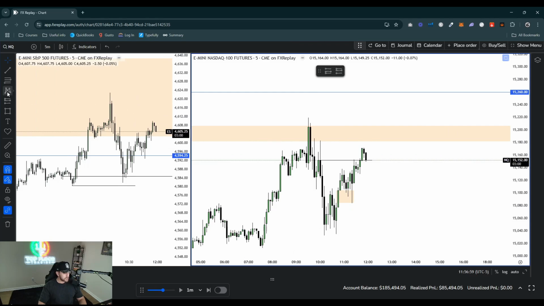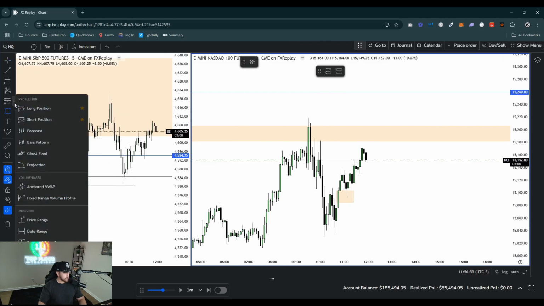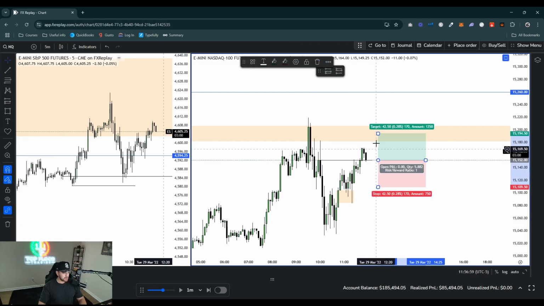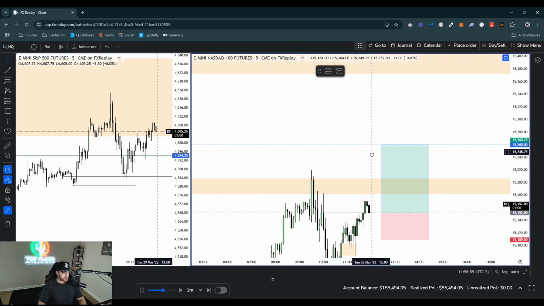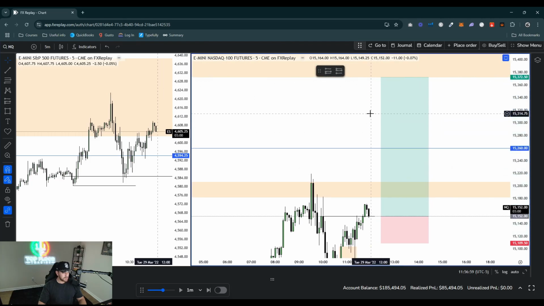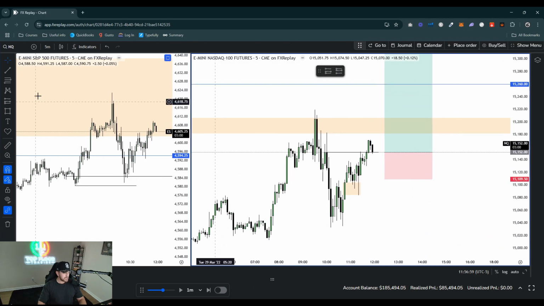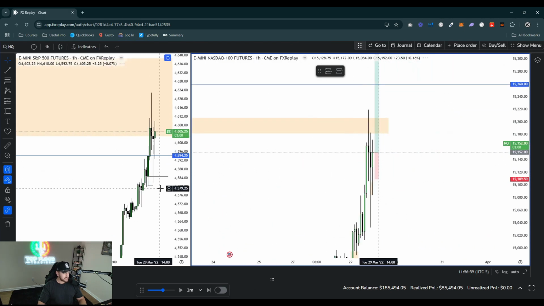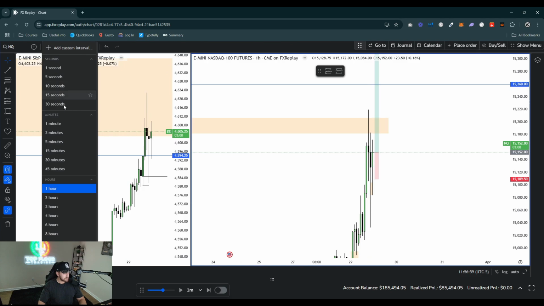But we are respecting the 1 hour fair value gap. I do like this change in the state of delivery here on the 5-minute. So what we can do here is try and aim for this high and then leave a runner up to the daily fair value gap if it can get up to there, because we haven't changed delivery on the 1 hour either on ES. We haven't closed below the opening price of 7 a.m.